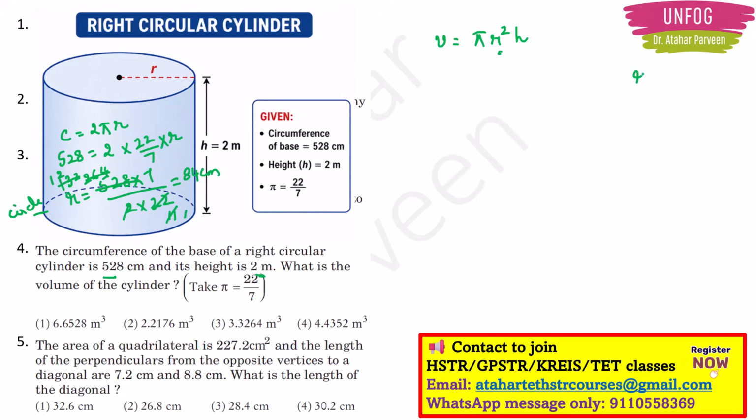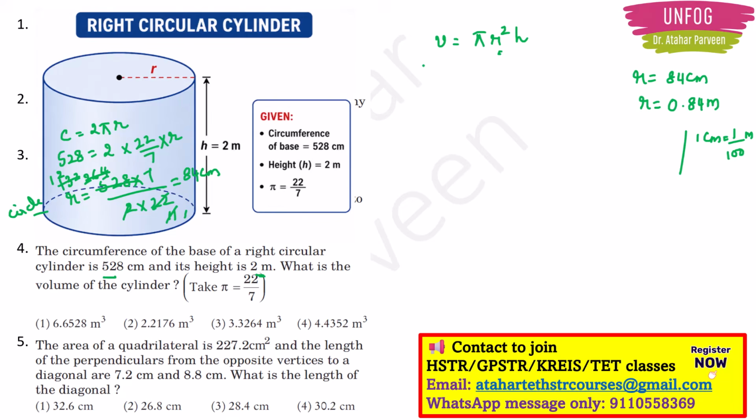Okay. So I got radius is equal to 84 centimeter. But if I see the question, the height is in meters. So that's why I convert 84 centimeter into 0.84 meters. What I have to do? I have to do 84 by 100, because 1 centimeter is equal to 1 by 100 meters. Okay, like this.